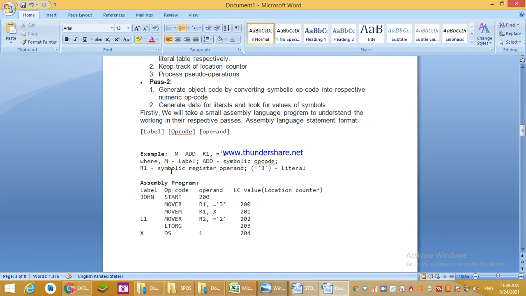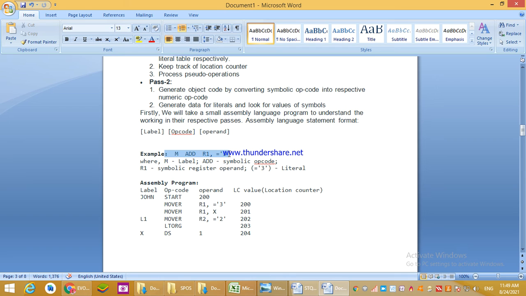Here is the example given of assembly language. See one by one. Yum add R1, =3, where yum is label, add is symbolic opcode, and R1 is symbolic register operand, =3 is literal.